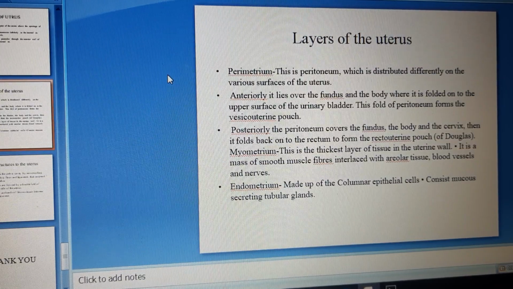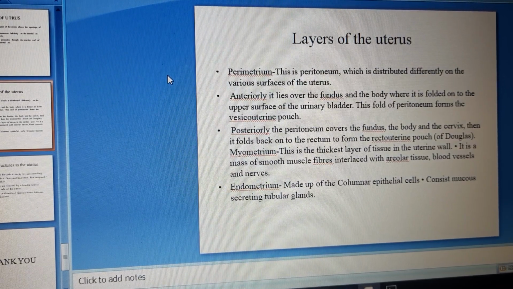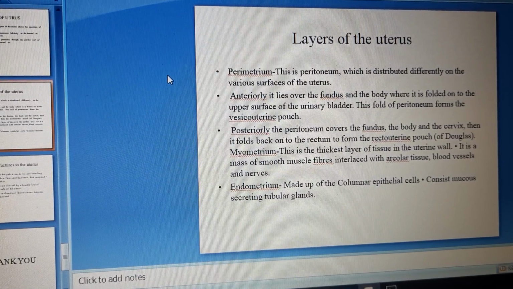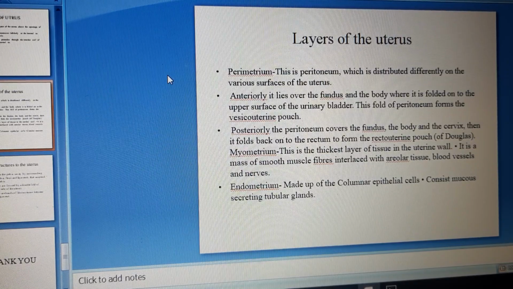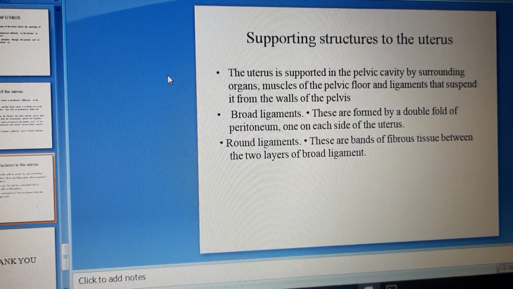Next one is the myometrium. This is the thickest layer of tissue in the uterine wall. It is a mass of smooth muscle fibers interlaced with areolar tissue, blood vessels, and nerves. And the last one is the endometrium, made up of columnar epithelium cells. It consists of mucus-secreting tubular glands.